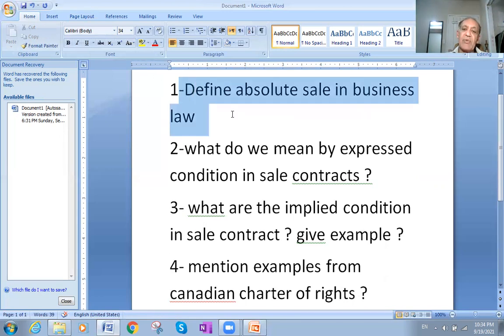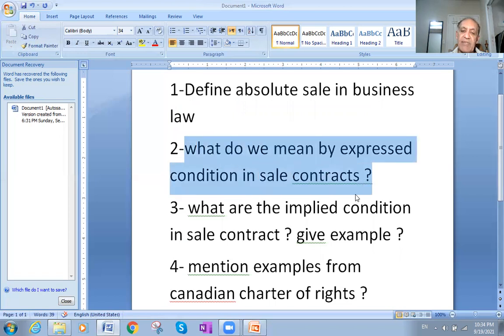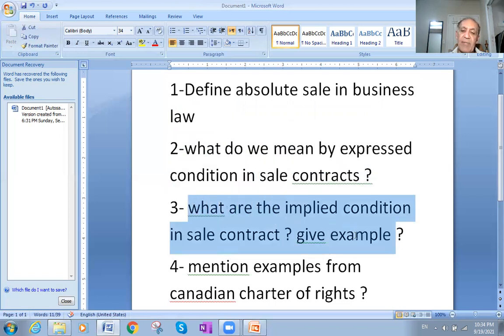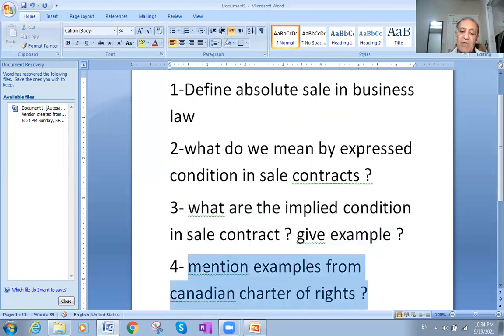Those are the four questions which I want you to care about today. Define the absolute sale in business law. What do you mean by express conditions? What are the implied conditions in sales? Give examples. Mention some examples of the Canadian Charter of Rights and Freedoms. You can say the freedom of traveling, the freedom of moving, the freedom of working in a place.